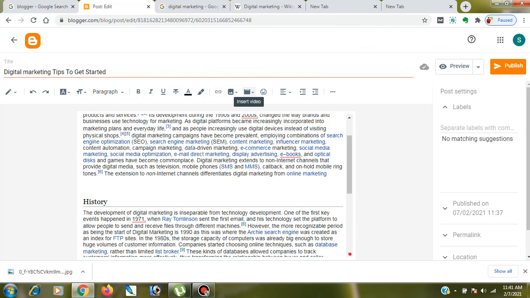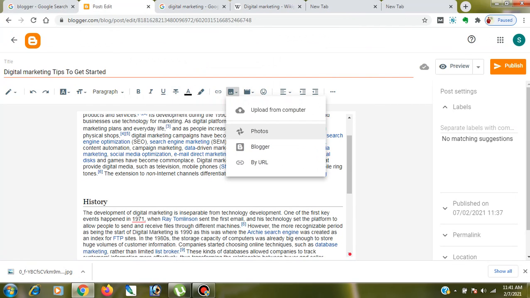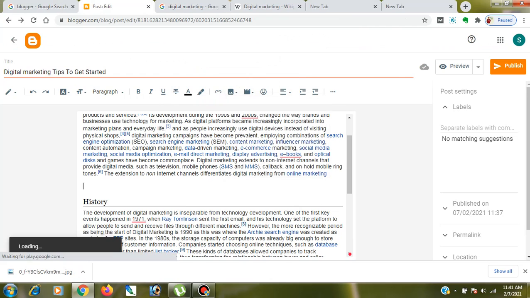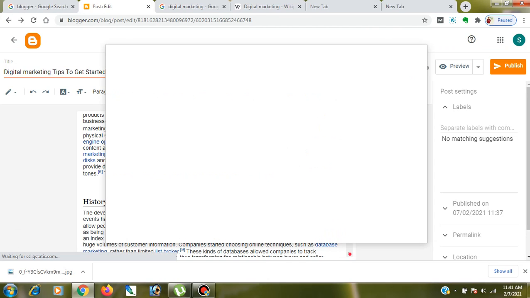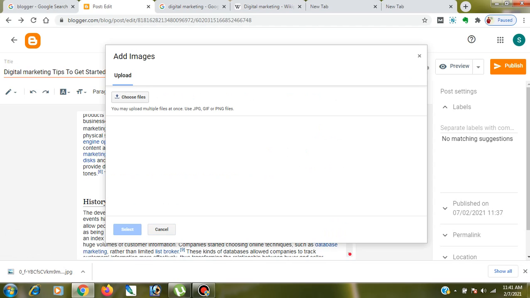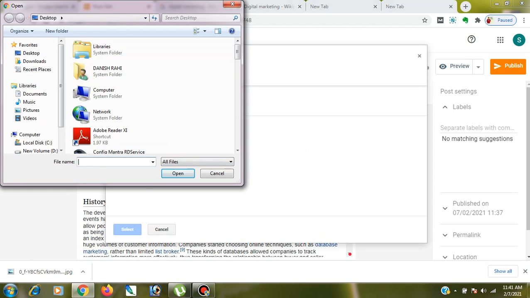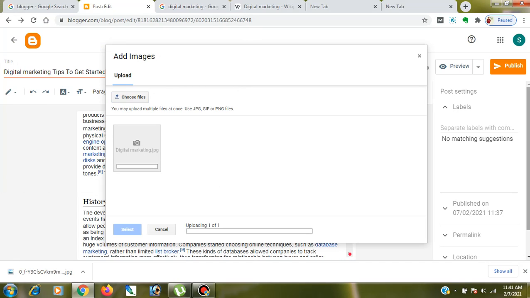Now I will add that image: insert image, photos, upload from your computer. Let's see where my image is. It's with the name of digital marketing. Okay, let's search for that. Okay, we have got that image. Open that, and soon we will upload that image in our Blogger.